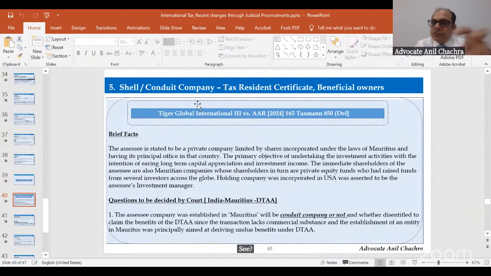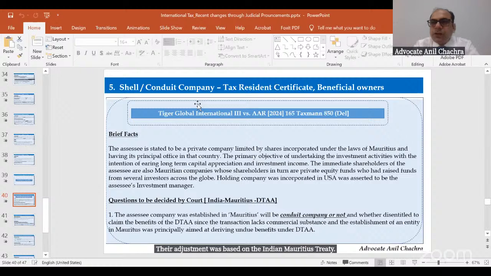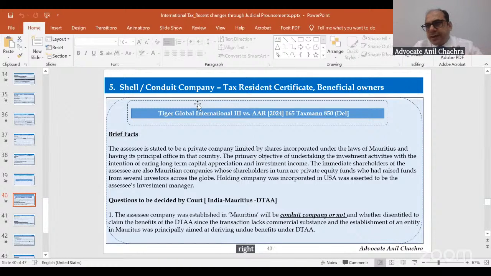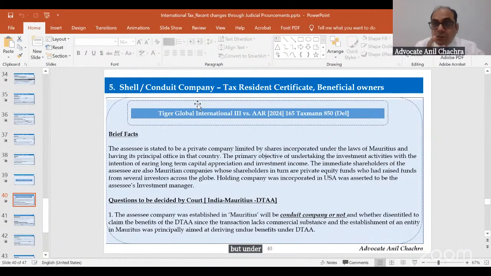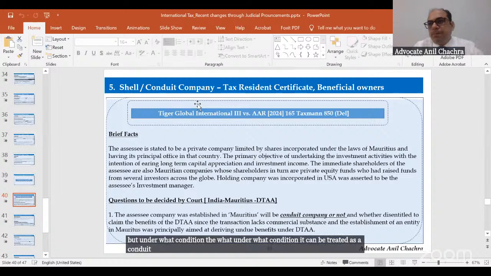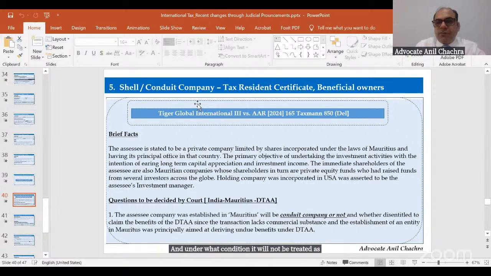That judgment was based on the Indian Mauritius Treaty, right? So, a couple of things were decided by this court. First, whether a mere establishment of a company in Mauritius would be treated as a conduit or shell company. But under what condition can it be treated as a conduit or a shell company, and under what condition will it not be treated as a conduit or shell company? This is the first thing.